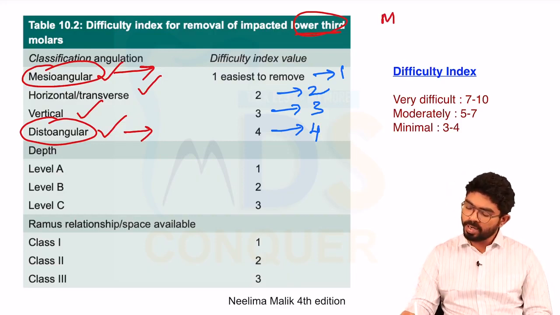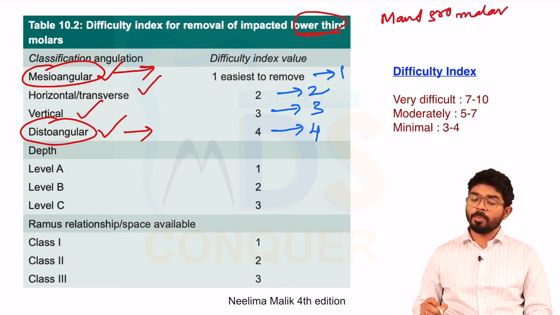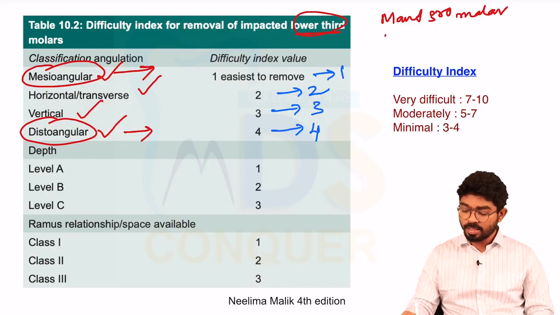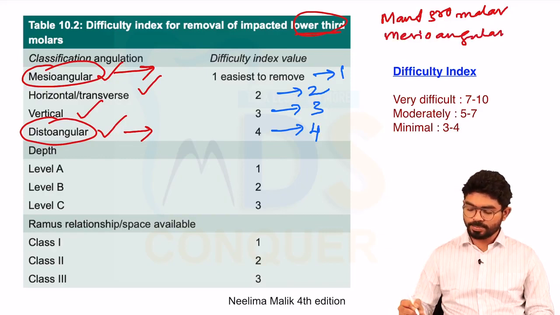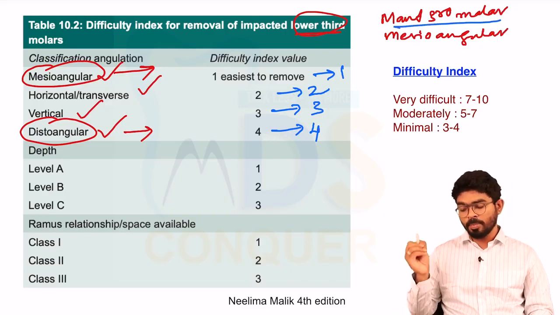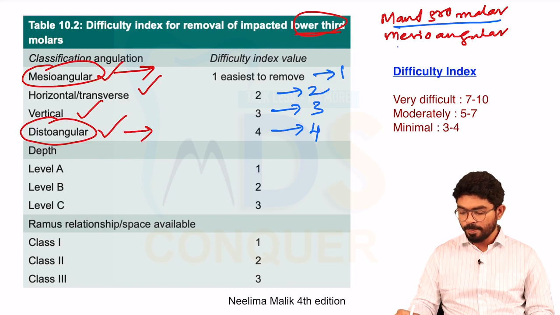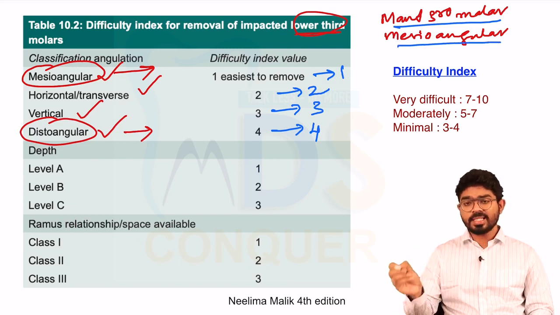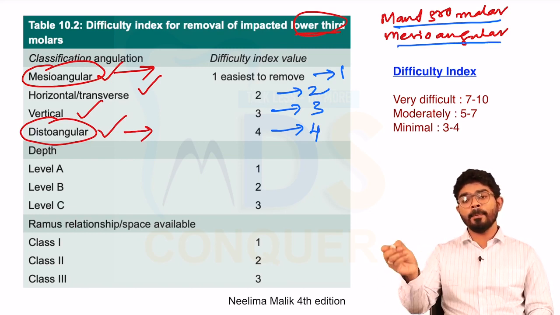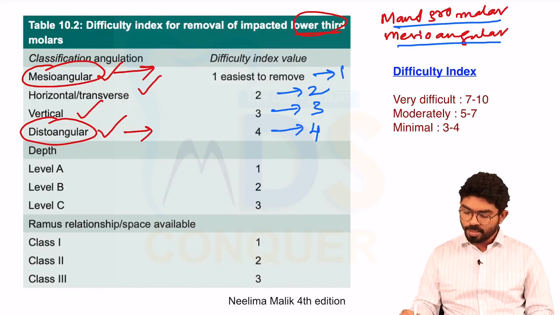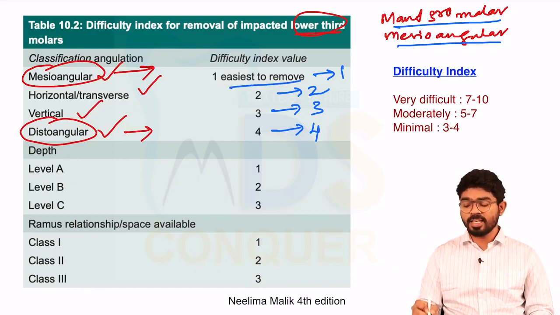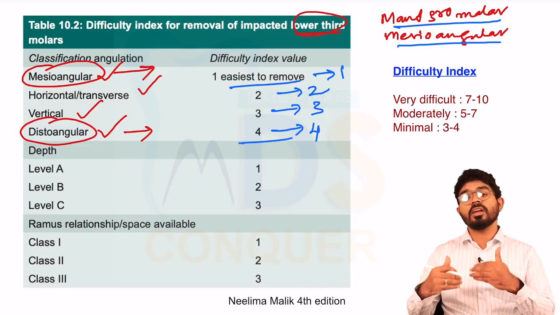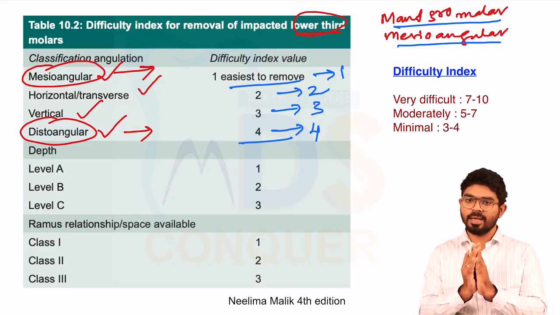So the most common impacted tooth is the mandibular third molar. The most common type of impaction is mesioangular. The most common tooth impacted is the mandibular third molar. The most common type of impaction is mesioangular. The easiest type of impaction in mandibular third molars is again mesioangular. The most difficult is distoangular, and it's going to be reverse if they are asking for the maxillary third molar.